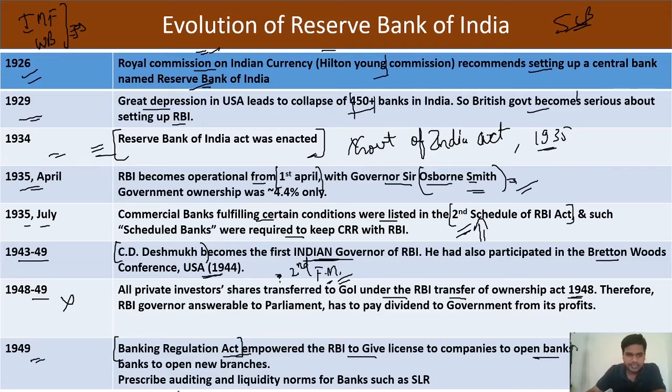So this is the evolution of RBI. It was also nationalized in 1949, and came under the Government of India. 100% stake of RBI is held by the Government of India only.